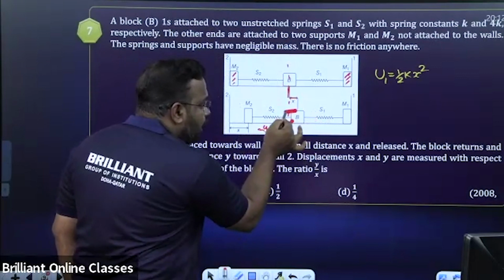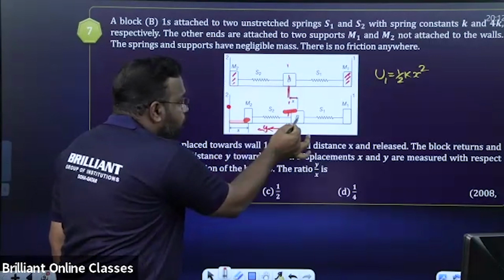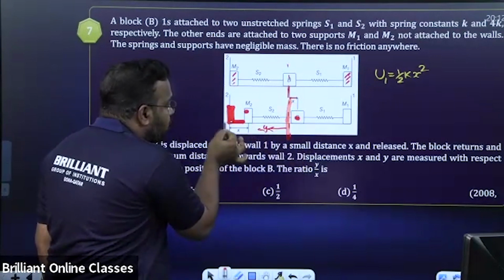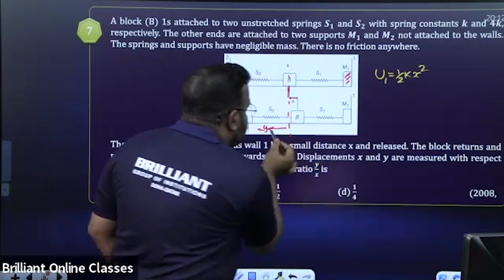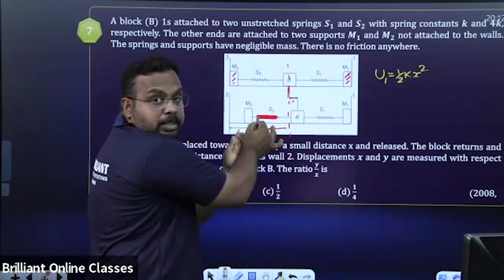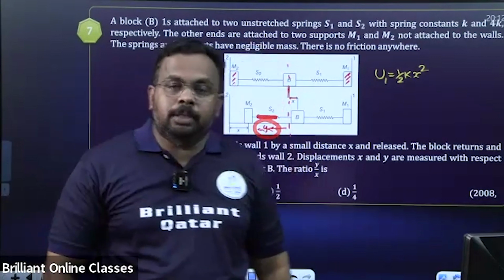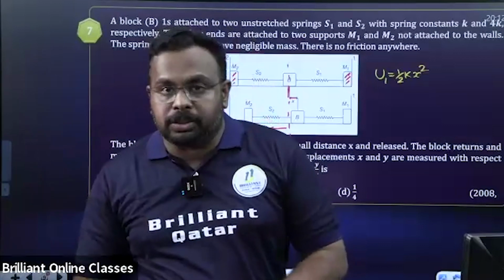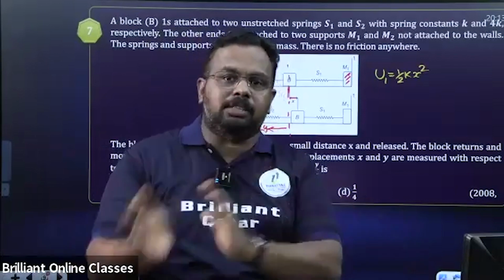When B is moving through x, my dear students, this block M2 will also move towards the wall. That means when B reaches back to the equilibrium position, M2 will be reaching the wall, and it cannot move further. So since the energy is transferred, due to the effect of that energy, this S2 will be compressed. It is given that it is compressed through a distance y. So the energy of the S1 spring is transferred to the energy of S2. It is given that there is no friction, nothing, so the entire energy will be transferred.